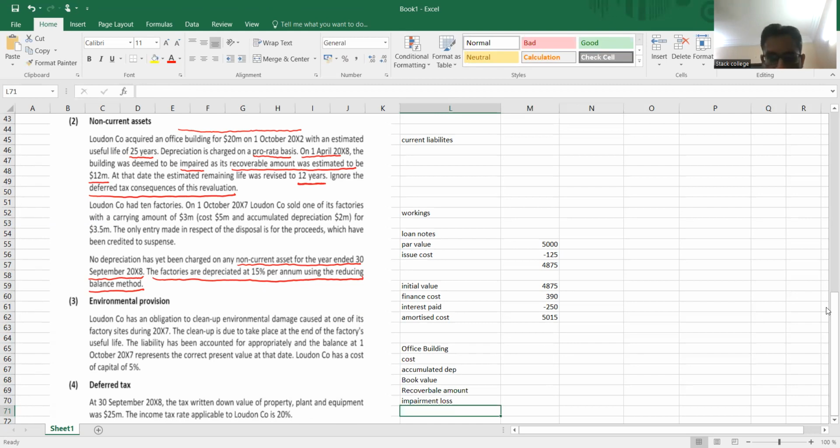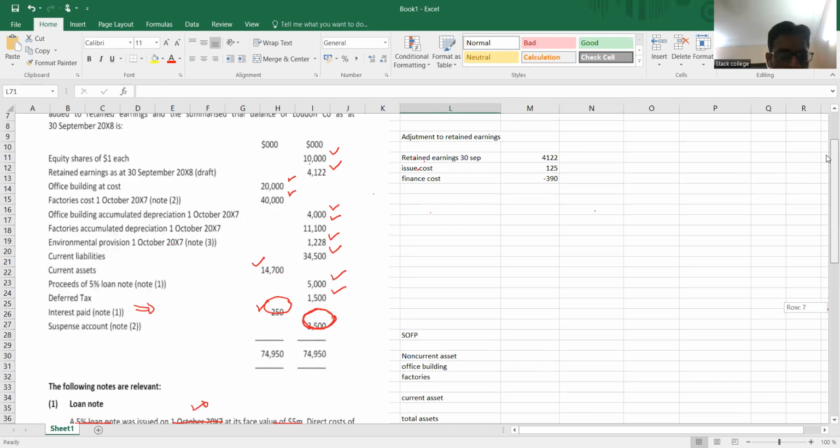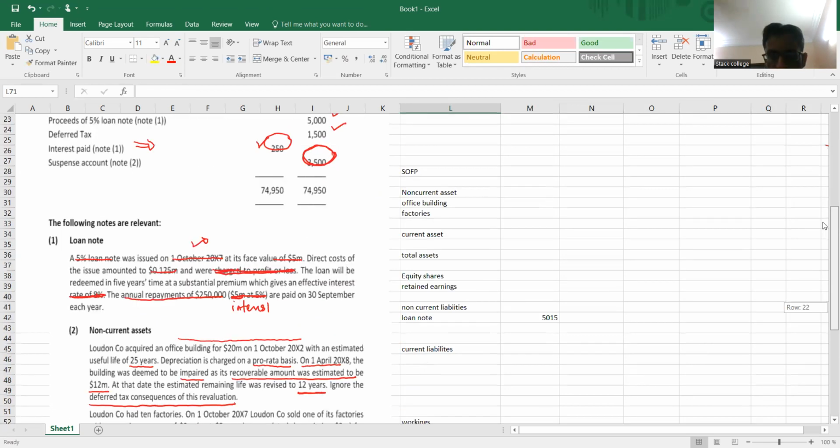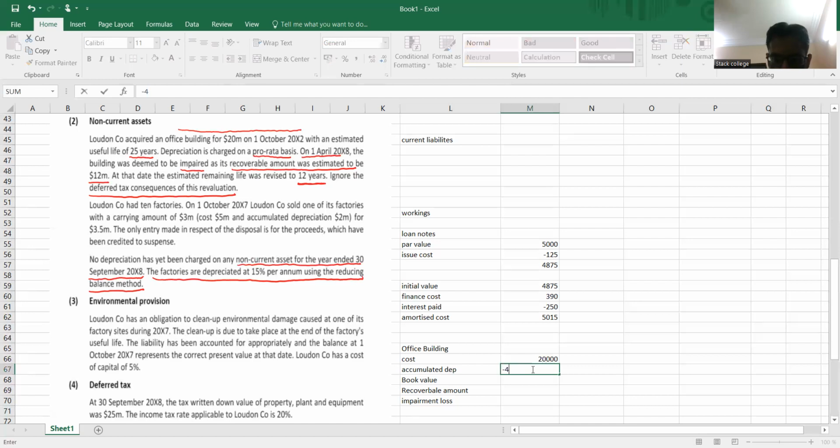See in the question, office building is given as originally 20,000 and depreciation 4,000. So book value is 16,000 at the beginning of the year. But we need to deduct 6-month depreciation on the basis of the straight line method. So we need to identify 6 months depreciation.